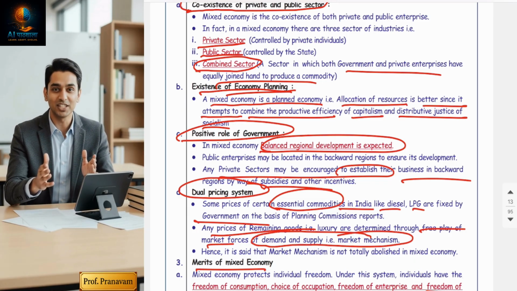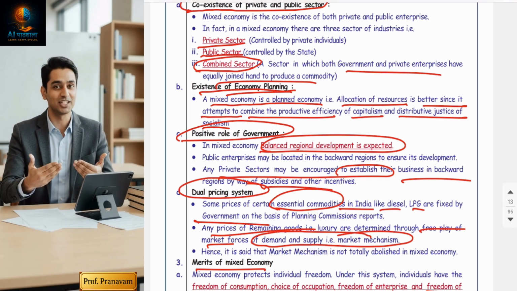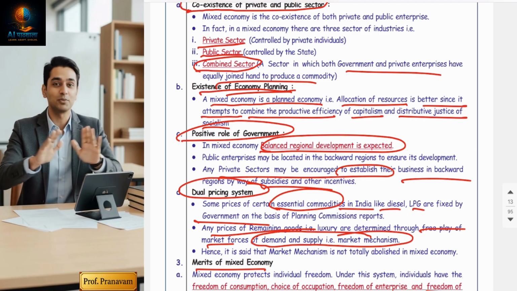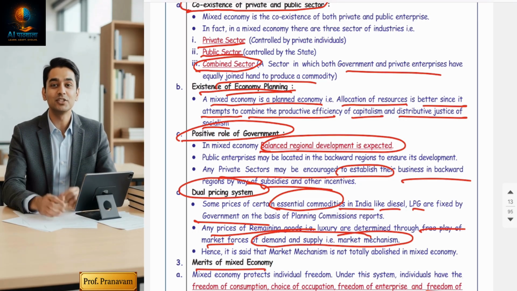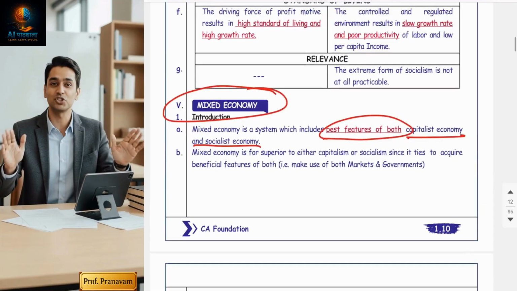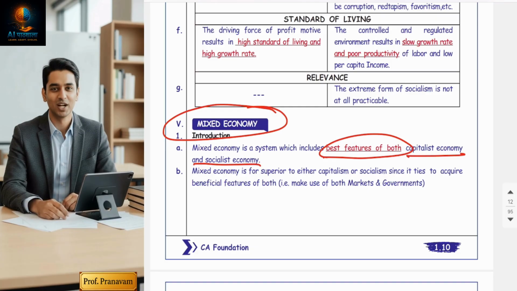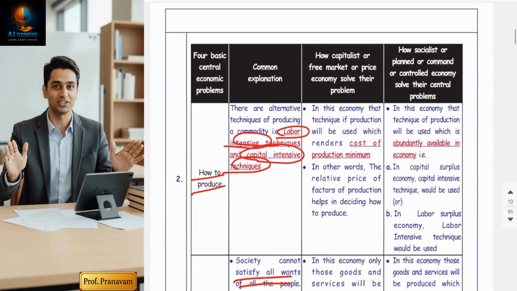In a socialist economy, competition is none because the entire economy is run by the government. In a mixed economy, a mixture: in some areas the government is there, in majority areas capitalists are there. So, guys, I can say that a mixed economy tries to balance both the efficiency of capitalism and the equity of socialism. The best economy, right? The practical-oriented economy. Hope you understood. Now let's understand, after this, what kinds of economy there are.